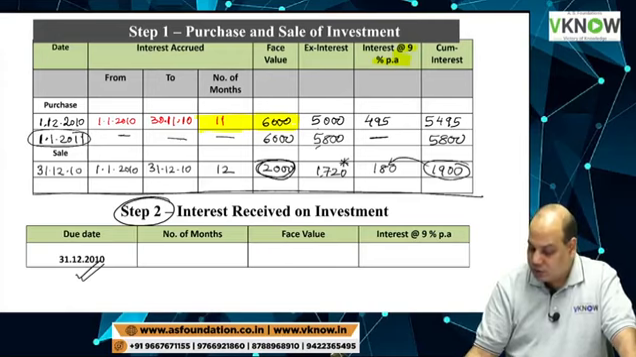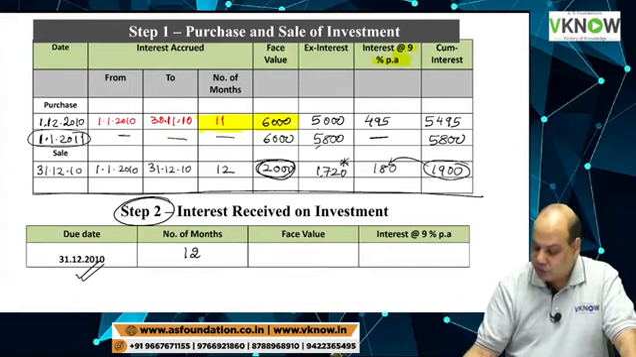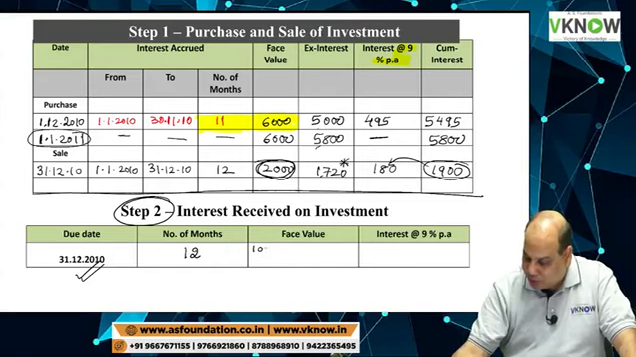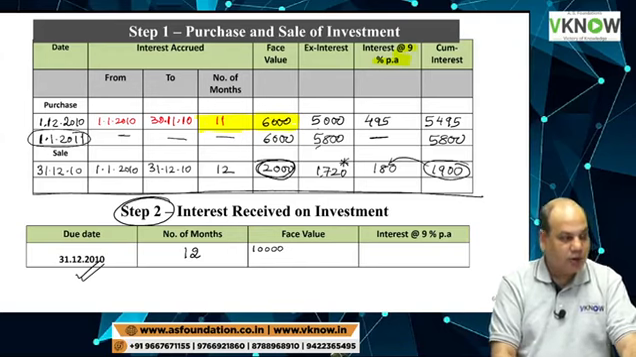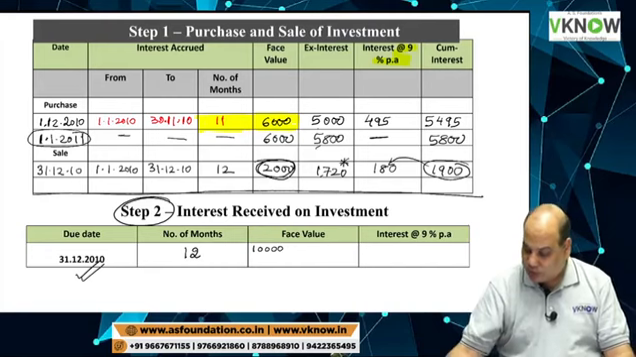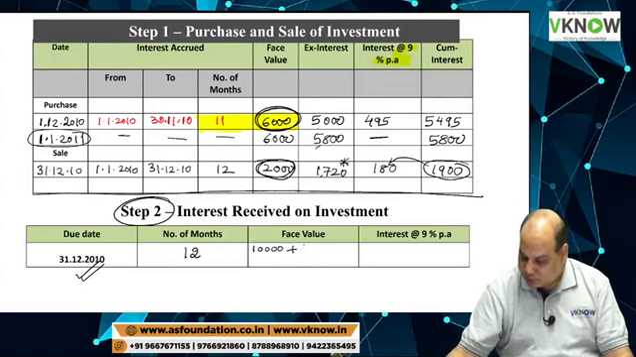31/12/2010. Interest will be received for 12 months because interest is paid only once a year. And the face value on which you will receive the interest, see, opening balance we have face value 10,000. Question begins with first line. Company had 10,000 rupees opening balance, plus company purchased this 6,000 rupees investment,